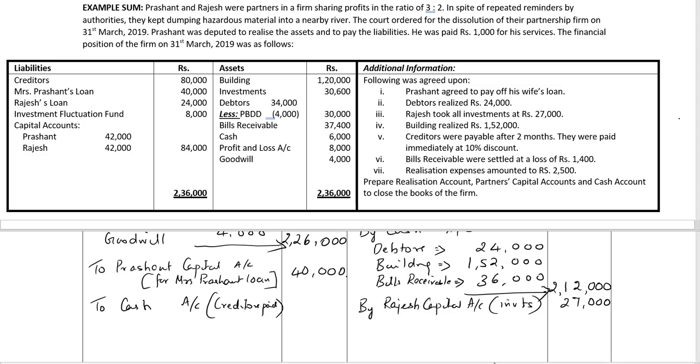They are payable after 2 months, but we paid them immediately. So we got a 10% discount, 10% flat rate. So it's 8,000, the amount of discount. So 80,000 minus the discount availed, 8,000 rupees. Amount paid to creditors is 72,000 rupees.